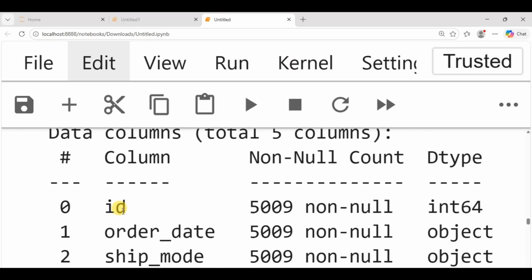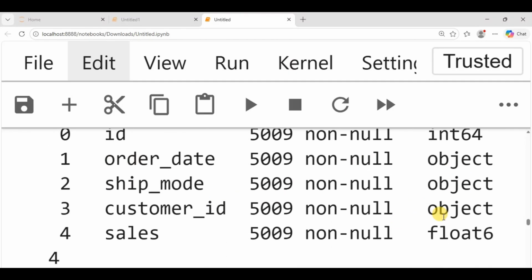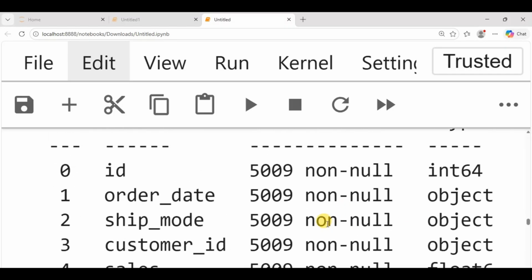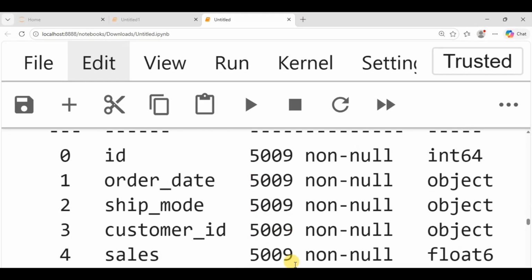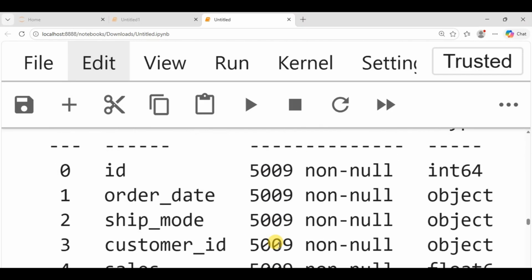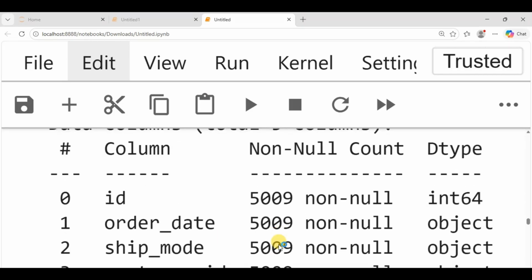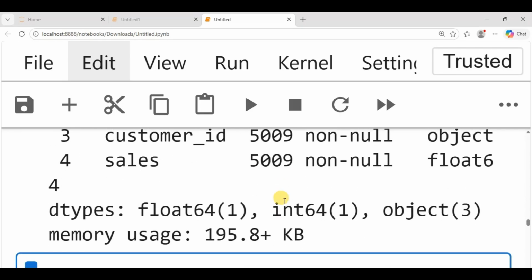Under the info you can see the data columns, total 5 columns. This is the ID, non-null values. What does this mean? It means that the data are complete: 5009, 5009, 5009, they are complete. There is no missing value. The entire information is given here.